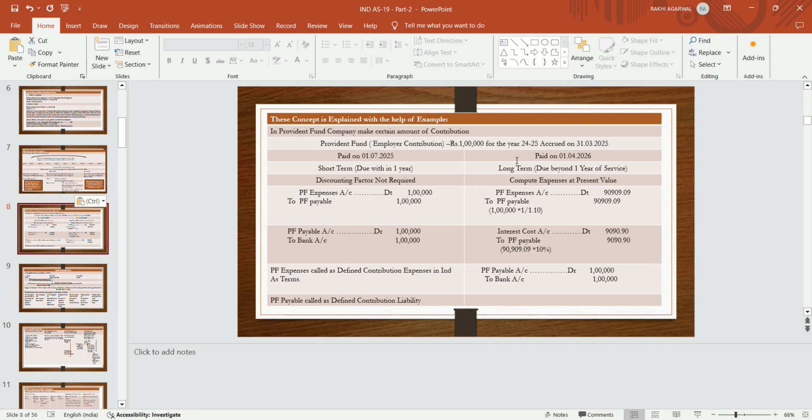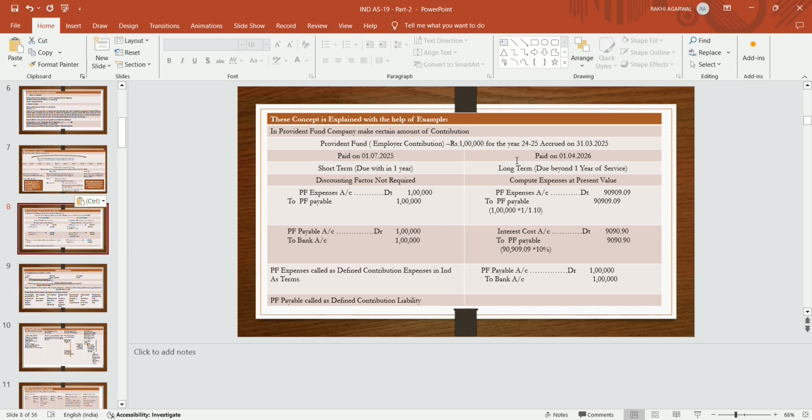If it is paid on 1st July 2025, that is within 12 months, due within 1 year, that is a short term benefit. And if it is paid on 1st April 2026, that is long term, due beyond 1 year, after 12 months of the service, then we will compute that expense at a present value.